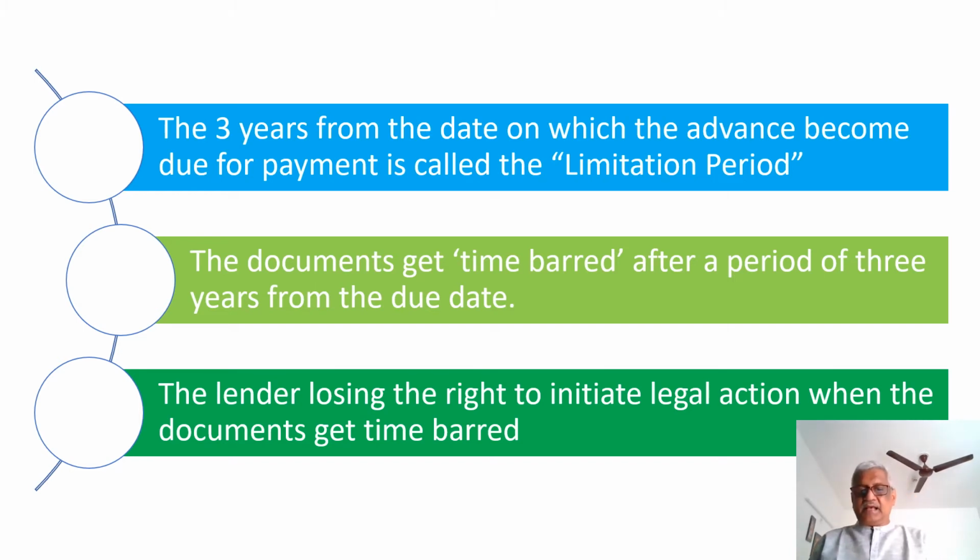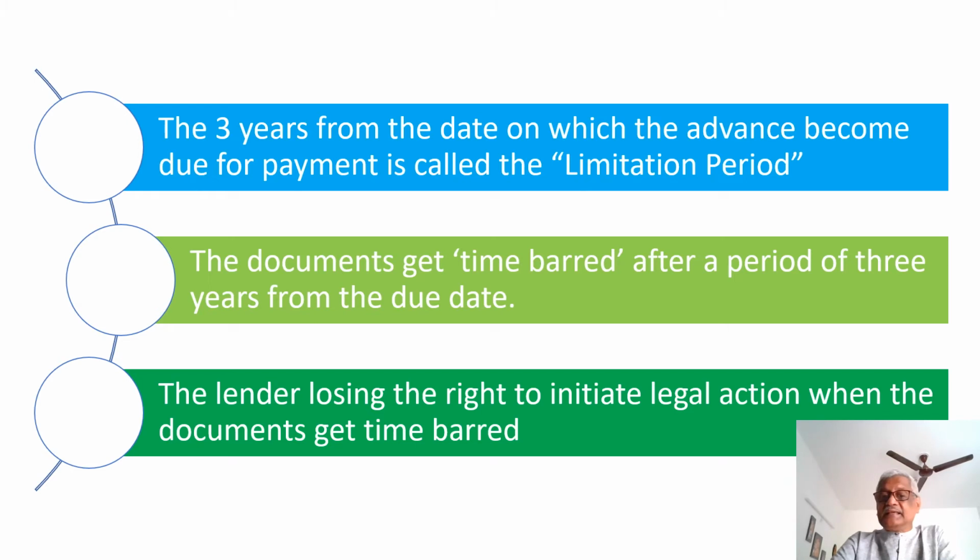In other words, the bank has to initiate legal action in case of a default during the limitation period. Once it crosses the limitation period, we say the documents have become time barred. The lender loses the right to initiate legal action in such a case.